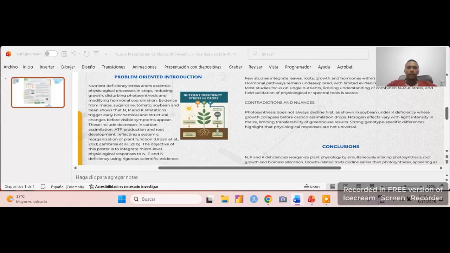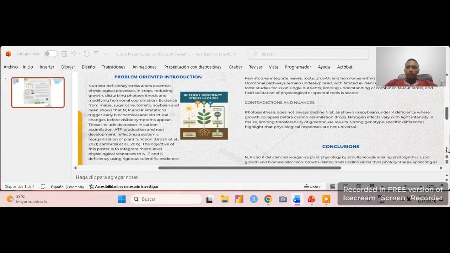Research in maize, sugarcane, tomato, soybean, and bean shows that these deficiencies create internal changes before yield is reduced, but most studies look at only one nutrient or one plant organ. So our objective was to collect and integrate scientific evidence about how plants respond to nitrogen, phosphorus, and potassium deficiency.